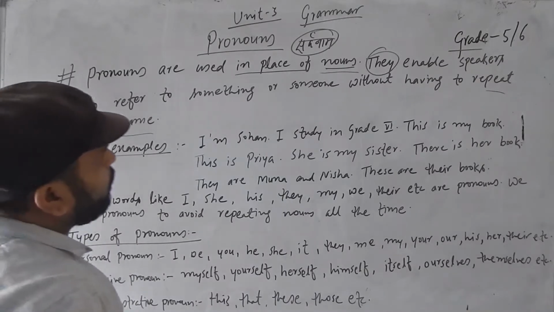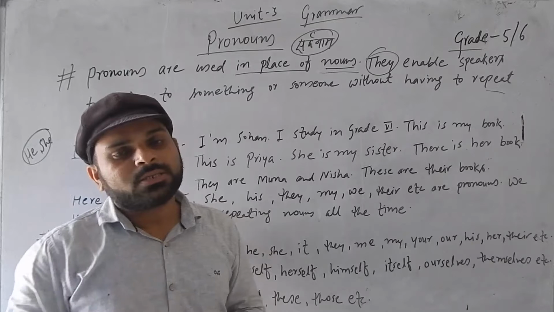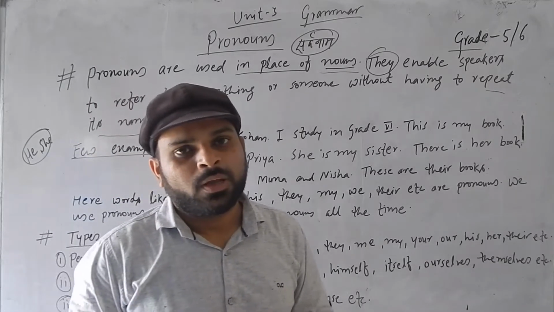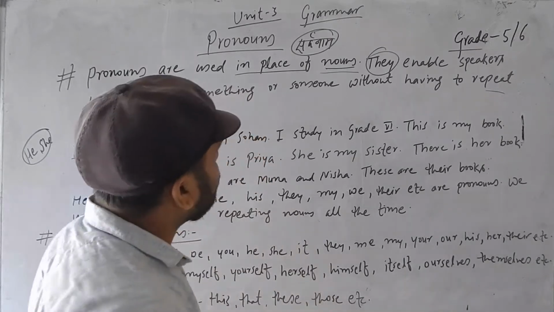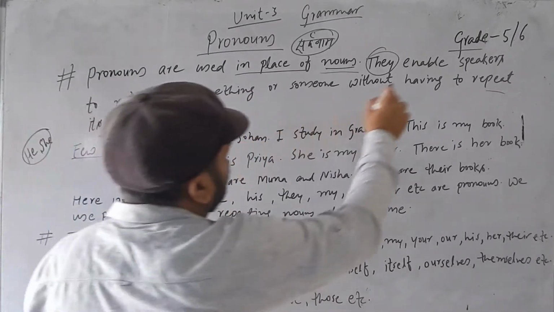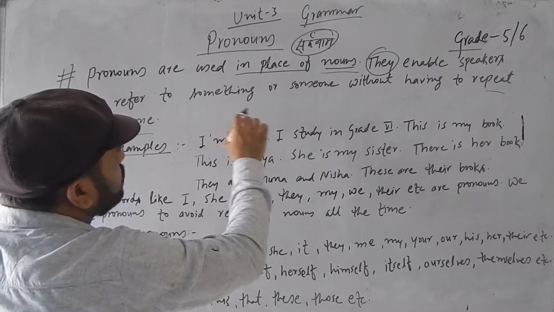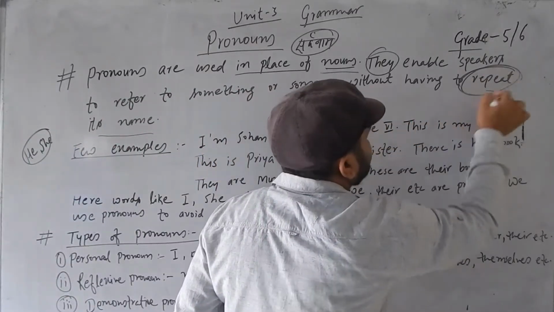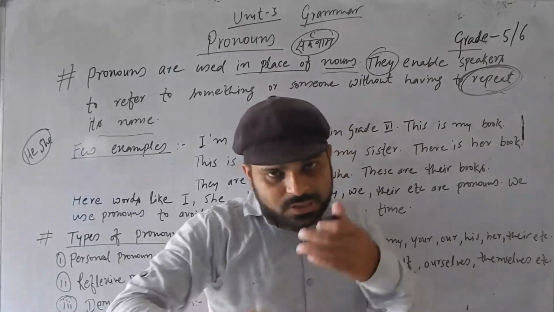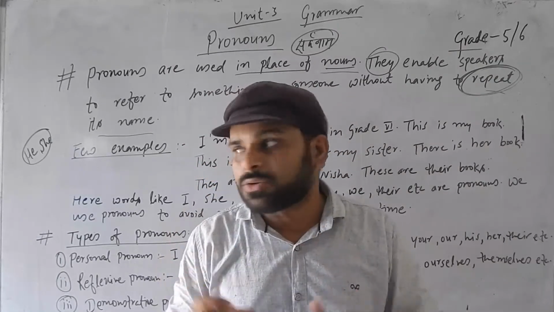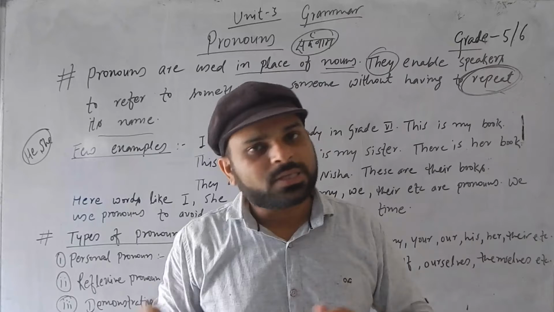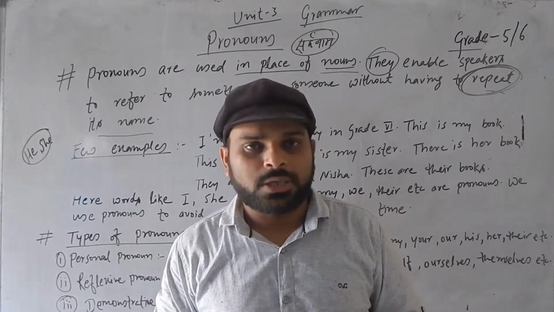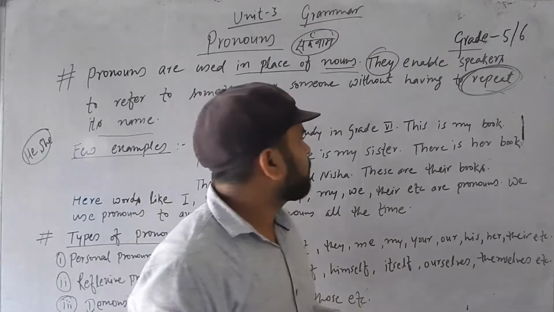So that is the function of pronoun. It is used instead of noun, to enable speakers to refer to something or someone without having to repeat its name, to avoid repetition. Continuous repetition becomes boring. त्यस कारणले गर्दाखेरि चाहिँ नामको ठाउँमा के युज हुन्छ, सर्वनाम युज हुन्छ.